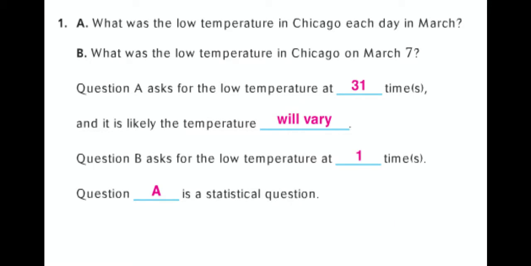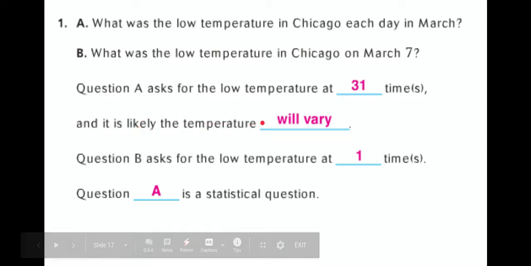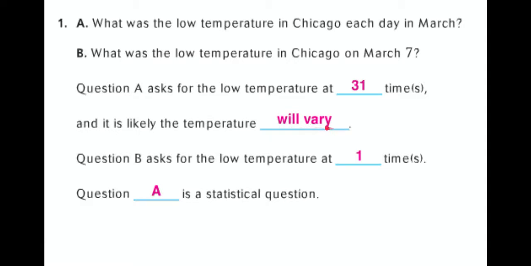Let's go over these three problems. In the first one, what was the low temperature in Chicago each day in March? What was the low temperature in Chicago on March 7th? Question A asks for a temperature at 31 different times because there's 31 days in the month of March.